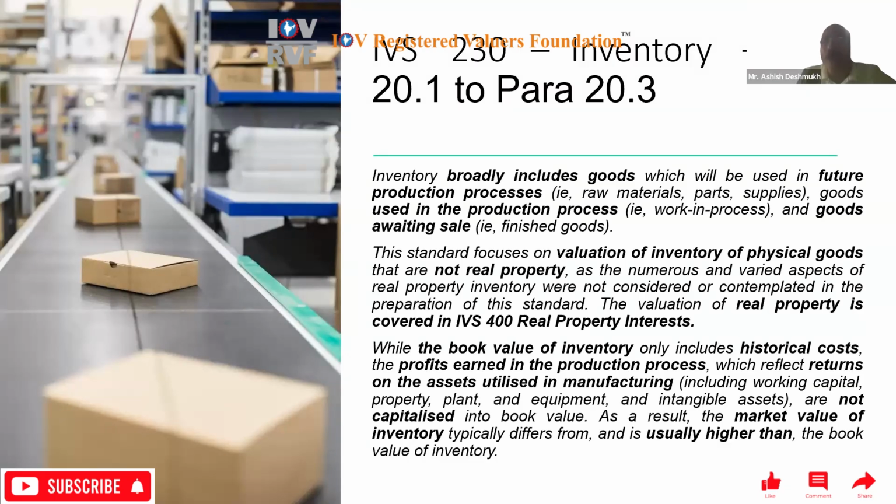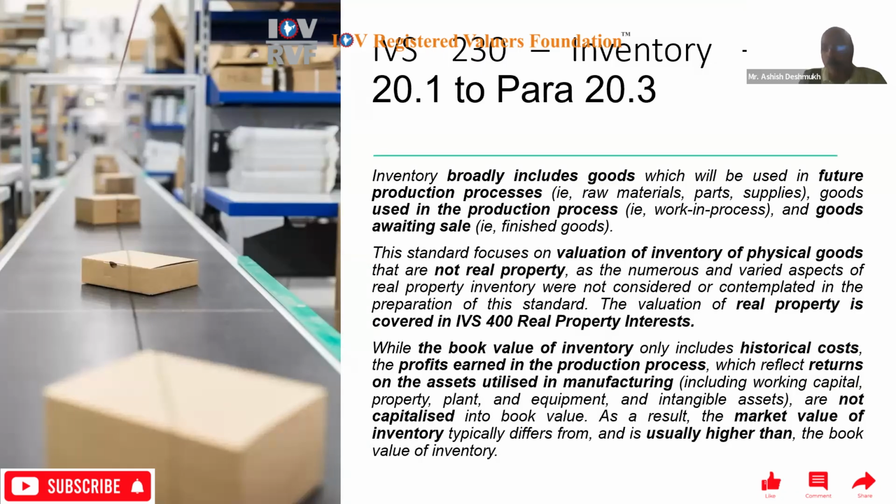Okay. So para 20.1 to para 20.3. Inventory broadly includes goods which will be used in future production processes. Means why we keep an inventory? Because it is required for production. And through production, we are going to make finished goods. So inventory broadly includes goods which will be used in future production processes. That is raw material, parts, supplies. Then goods used in production process, we call it WIP. And goods awaiting sale, we call it finished good. So that is being mentioned in IVS also.